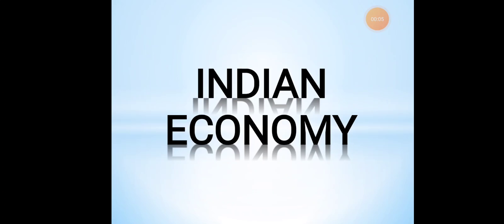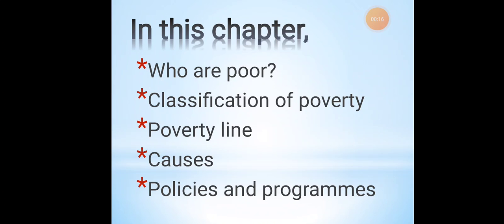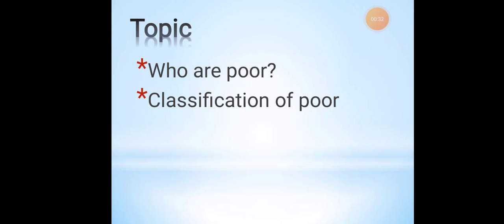Today we'll start with a new chapter under Indian economy about the current challenges facing the Indian economy, and that is chapter 4 about poverty. In this chapter we'll study who the poor people in the economy are, classification of poverty, the poverty line, causes of poverty, and lastly the policies and programs given by the government to reduce the poverty level. In this session we'll study who the poor people are and the classification of the poor.